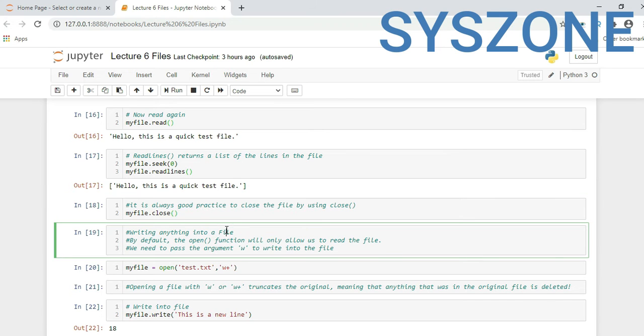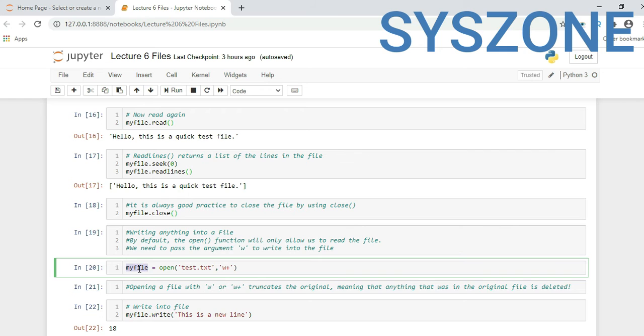Now, writing anything into a file. We saw how to read a file in the above part. Now we'll see how we can write something in a file. By default, the open function will only allow us to read a file. We need to pass an argument like w to write into a file. So here, if you see, this is my same variable name, myfile equal to open function.